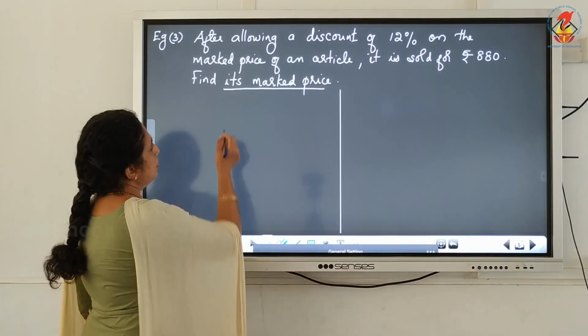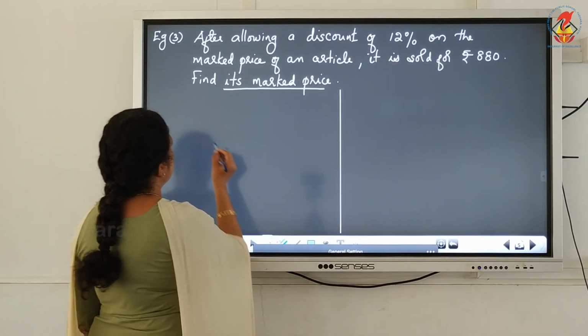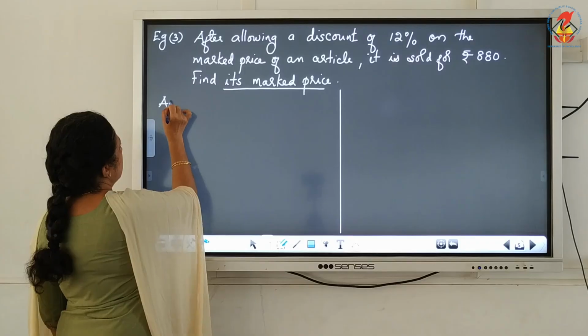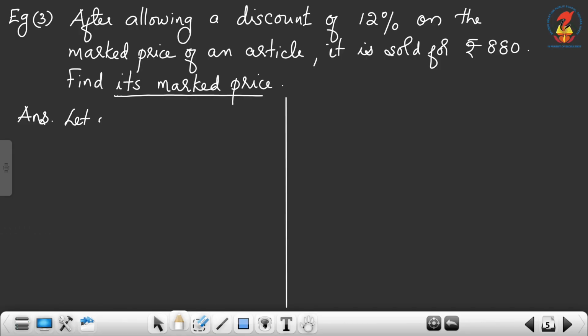Now look at that, you have to find out the marked price. So we can assume that let x be the marked price.